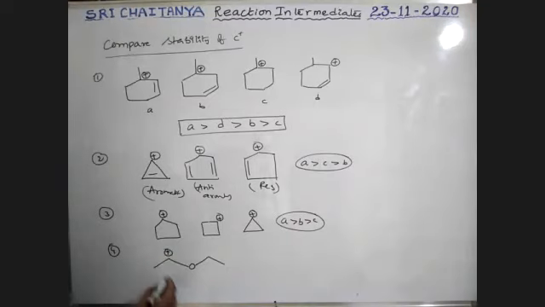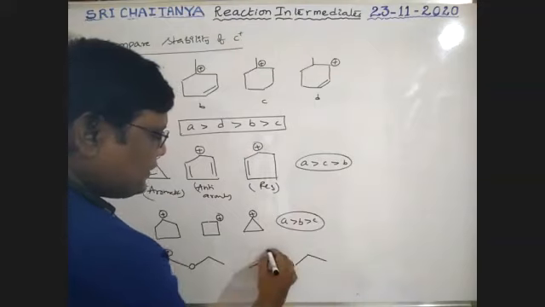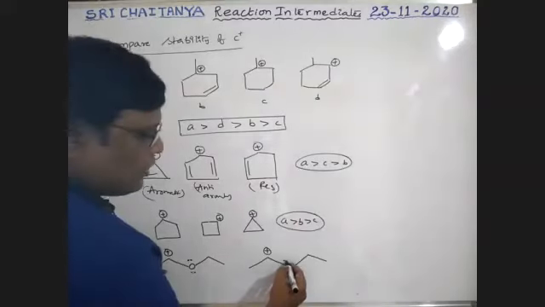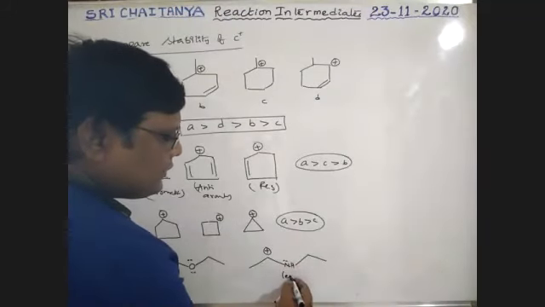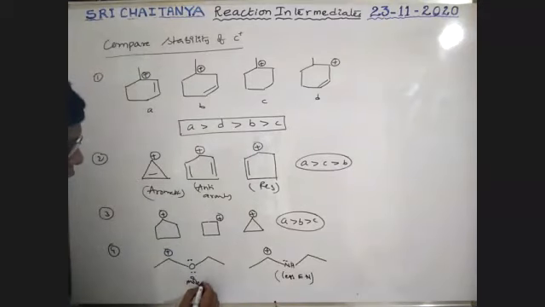This is a cation, NH, same cation. Tell me among these two. See here, boys. It is lone pair resonance. Nitrogen also has a lone pair, but is less electronegative. Oxygen is more electronegative.